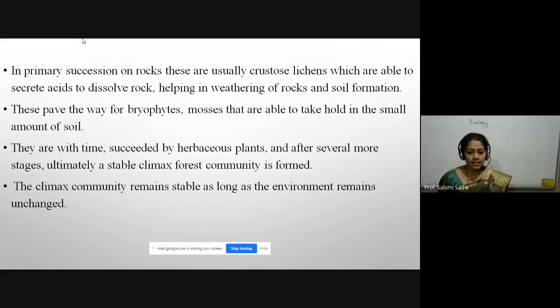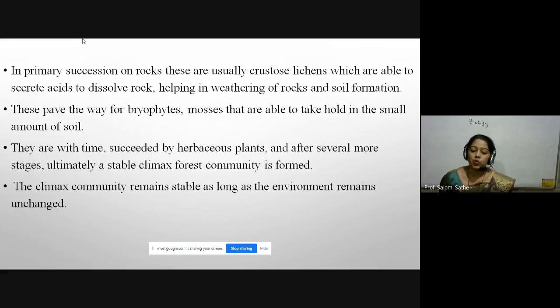It secretes acid to dissolve rock. What is the function of that acid? They dissolve the barren rock and form soil. Pedogenesis: helping in weathering of rock, soil formation takes place.